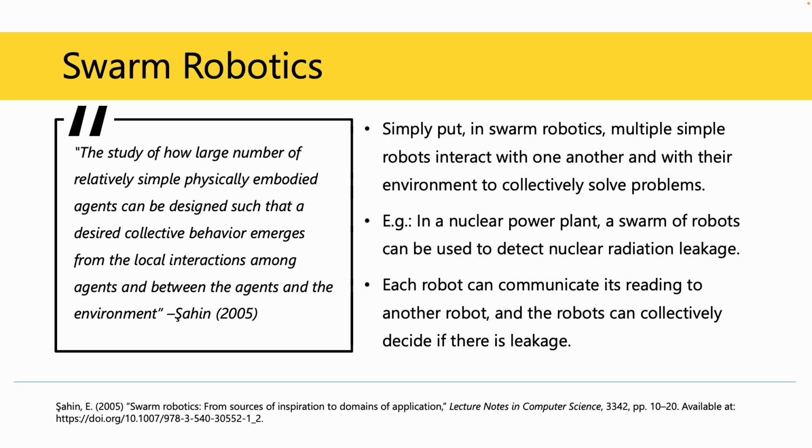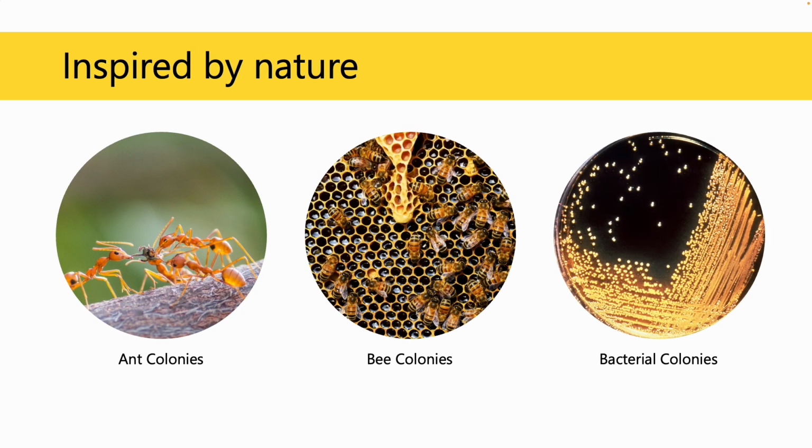In swarm robotics, we have multiple simple robots interacting with one another and their environment to collectively solve problems. A good example of this is detecting radiation leakage in a nuclear power plant where a swarm of robots can cover the entire plant and decide if there is leakage. This is heavily informed by nature. Researchers have drawn inspiration from ant colonies, bee colonies, bacterial colonies, etc.